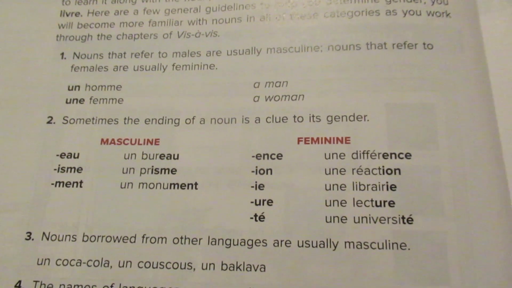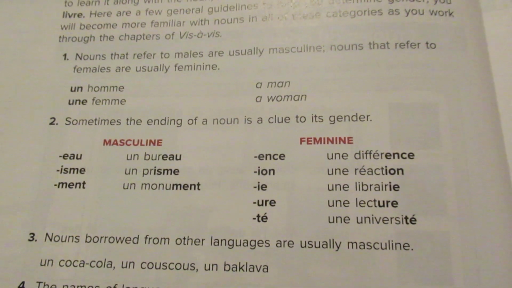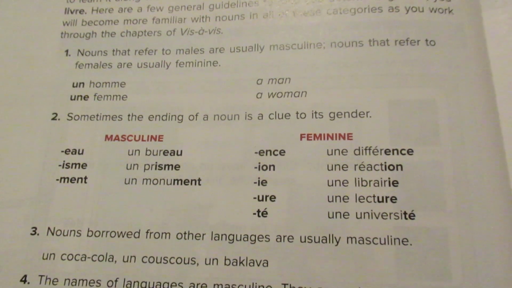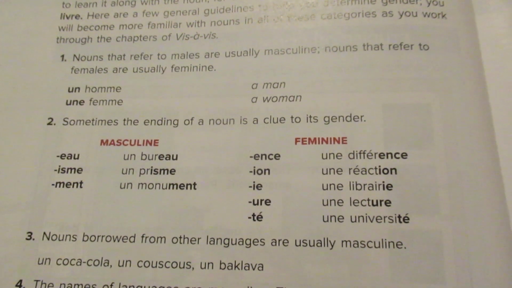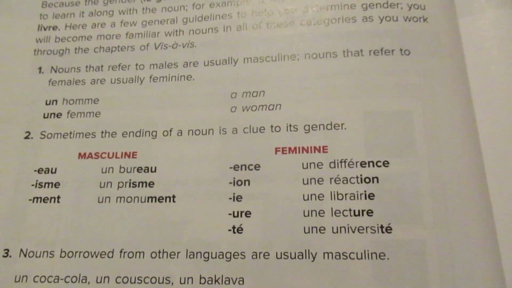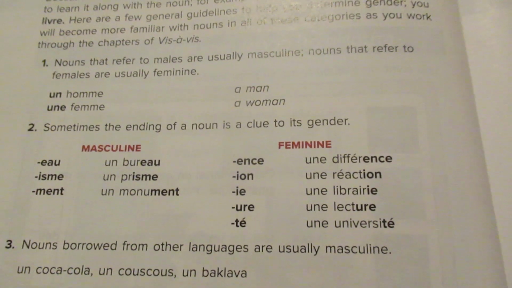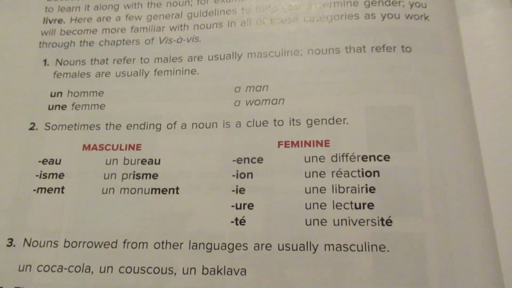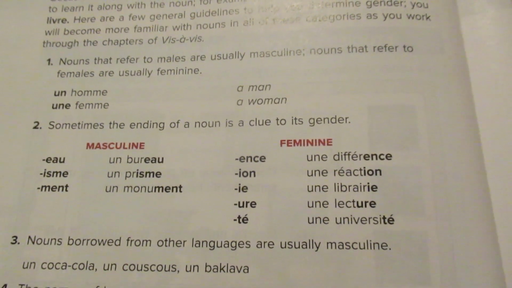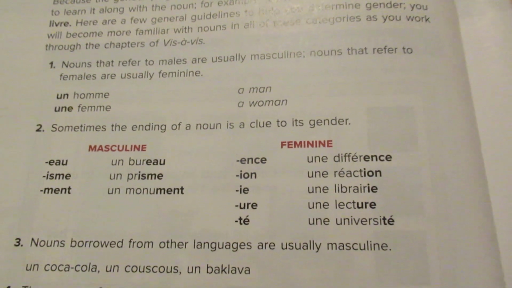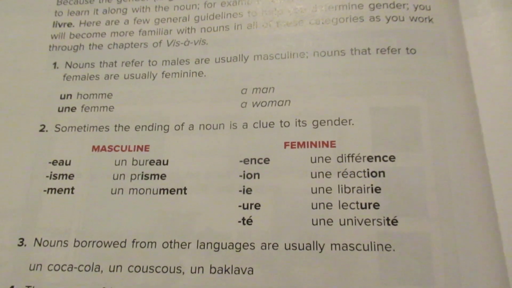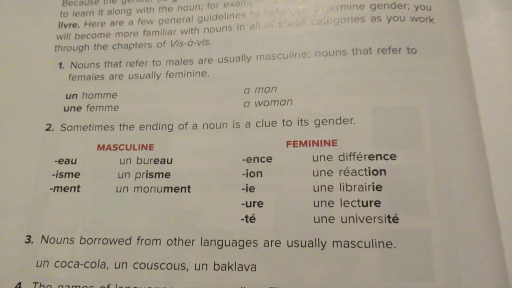The feminine list is a little bit longer. We have the INCE, une différence, ION, une réaction, IE, une librairie, the URE, une lecture, and the TE with our accent, une université. And you'll notice all of those use une.